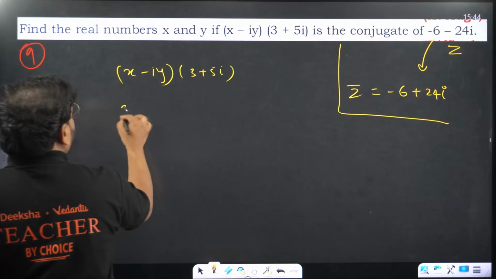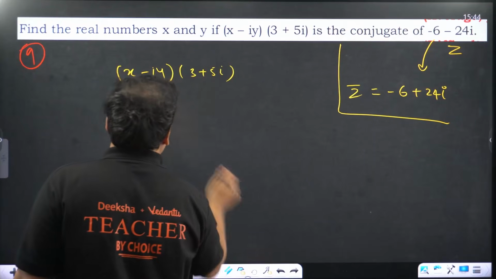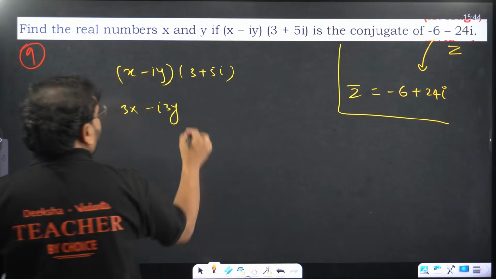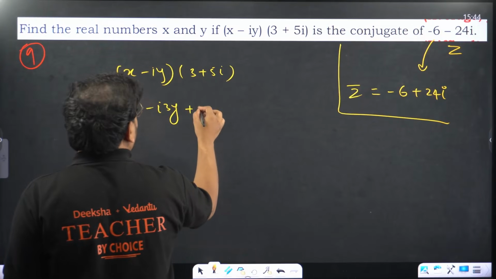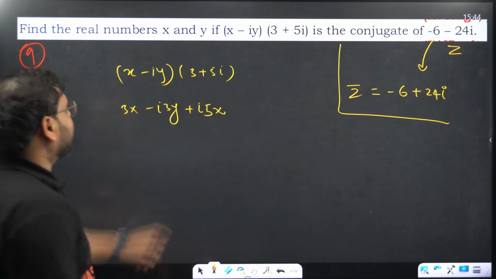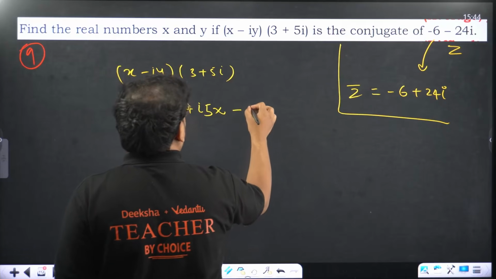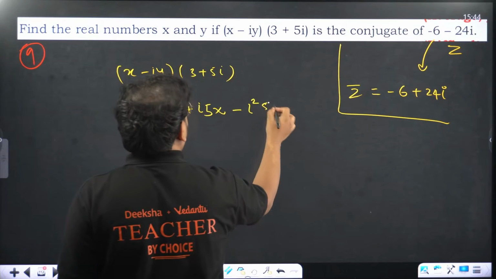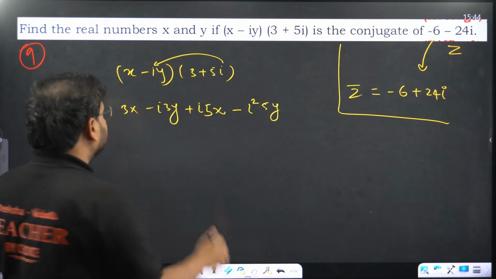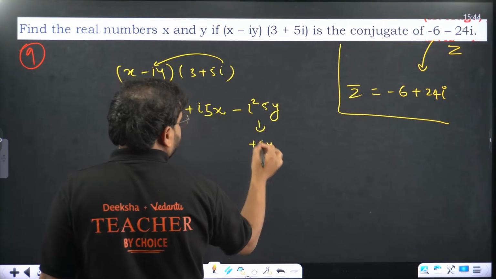Expand it. You'll get 3x minus 3iy, minus i3y, because it's lying like this. So i3y. Multiply now. Over here we'll have i5x. Right now? i5 into x is i5x, and the last one will be minus i square 5y. Correct now? i into i is i square 5y. Okay, simplify this. It will become simply plus 5y. Correct?